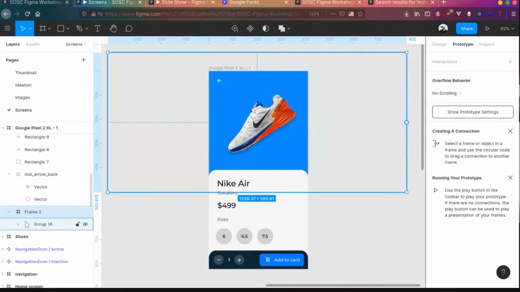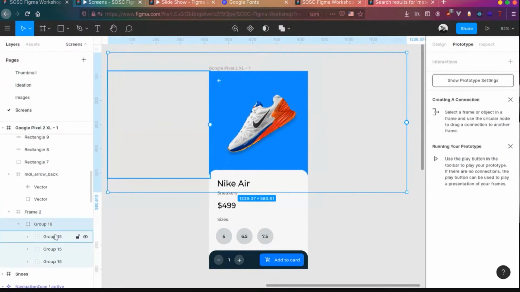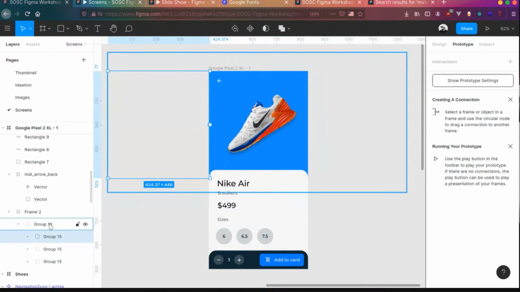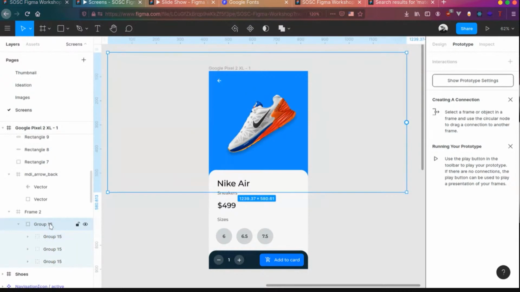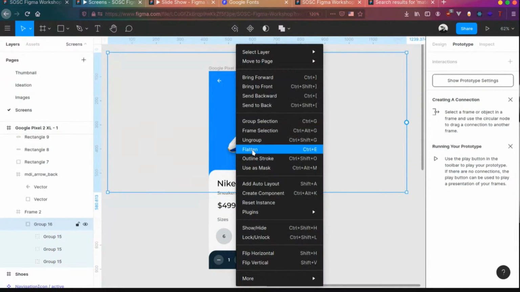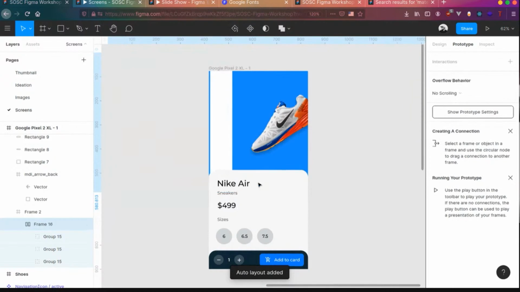That is a bit unpredictable actually. Right click and let's see what we got here. Add auto layout.